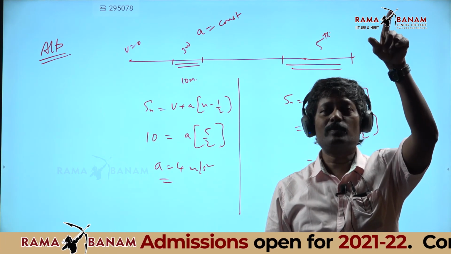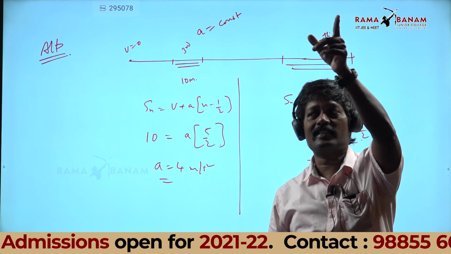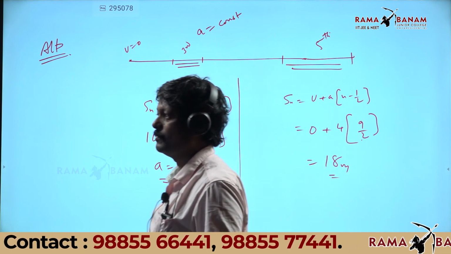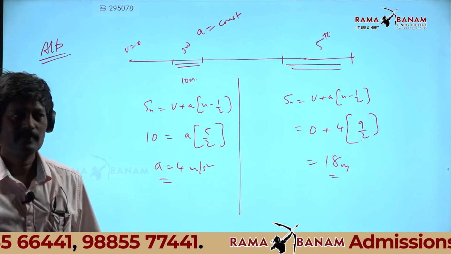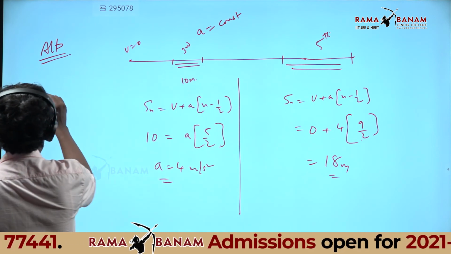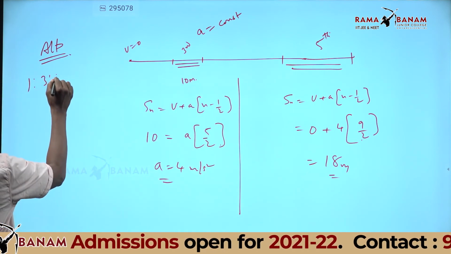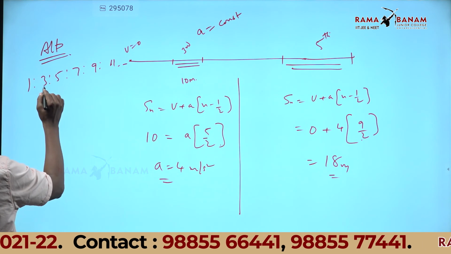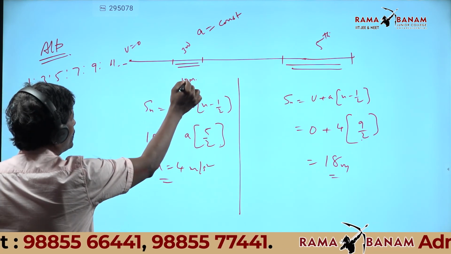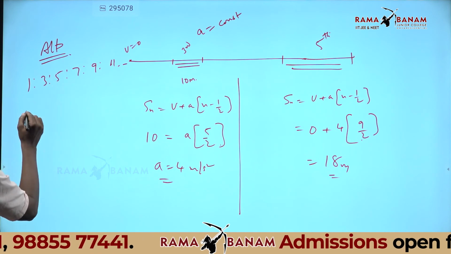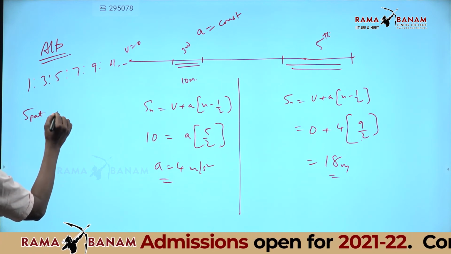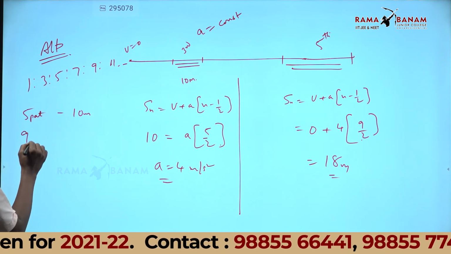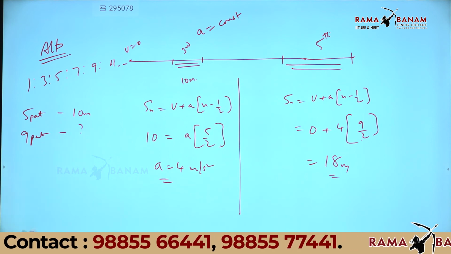What is the ratio of the displacement in the first second, second second, third second, fourth second for a dropped body? Anyone remember that ratio? Sir, 1:3:5:7. Very good. 1:3:5:7:9:11 and so on. Now listen. In the third second, how much? 10 meters. That is 5 parts, 10 meters. And the fifth second is 9 parts.